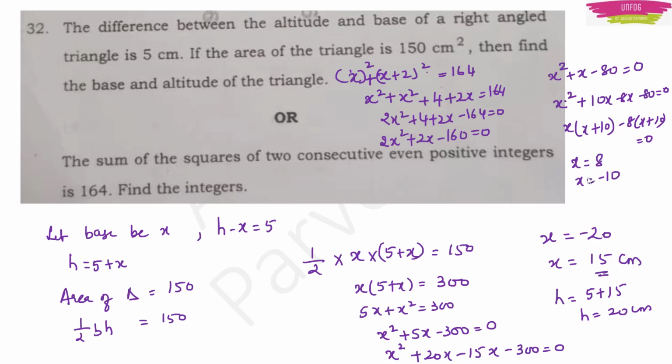They are telling that it is an even positive integer. So this is a negative value, so I will not take it. So I have x is equal to 8 and another number will be x plus 2, so that will be 10. These are the two positive consecutive even integers. Okay. Next, question number 33.